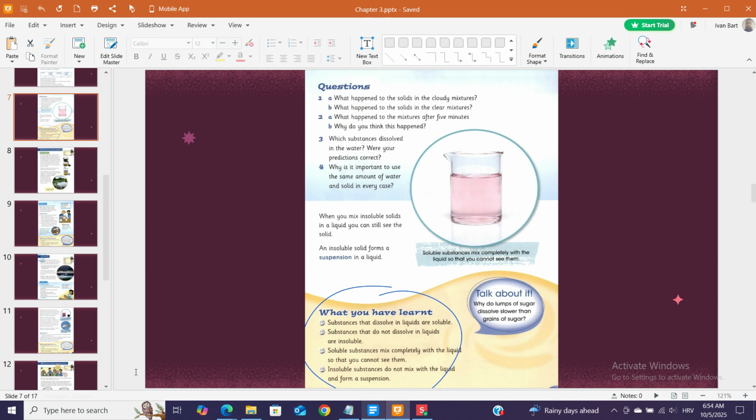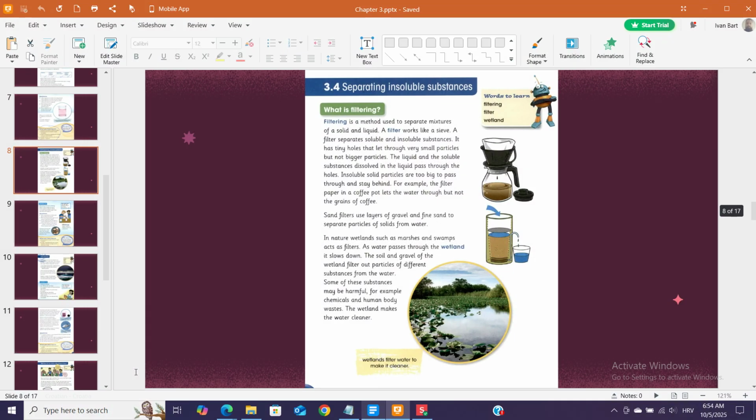The liquid and the soluble substances dissolved in the liquid pass through the holes. Insoluble solid particles are too big to pass through and stay behind. For example, the filter paper in a coffee pot lets the water through but not the grains of coffee. Sand filters use layers of gravel and fine sand to separate particles of solids from water.